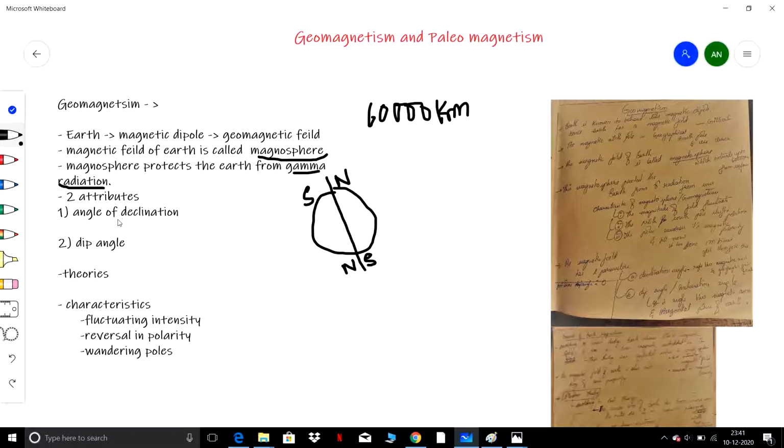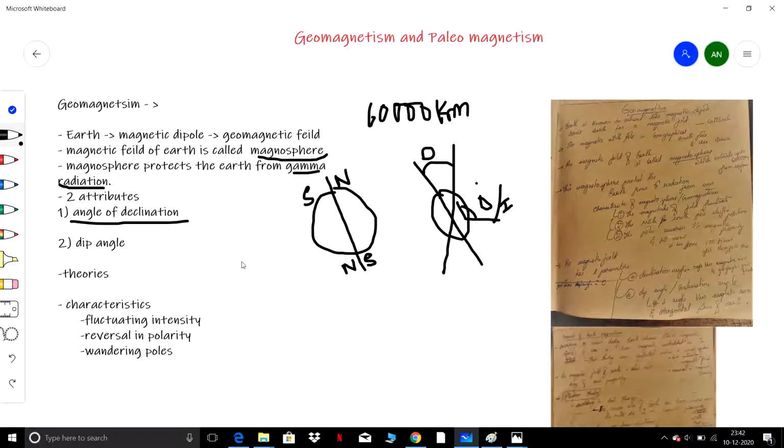Next, there are two attributes: angle of declination and dip angle. Suppose this is the Earth, this is the magnetic axis, and this is the geological axis. The angle formed between the magnetic axis and the geological axis is called the angle of declination, capital D. The angle between the magnetic axis and the planar surface at any place on the Earth is called the dip angle, or angle of inclination.